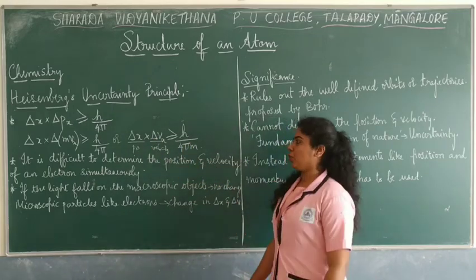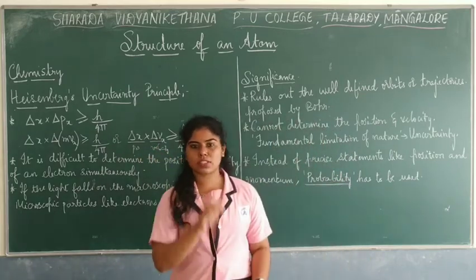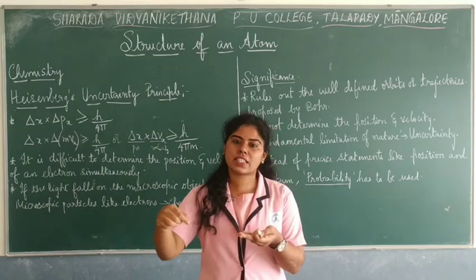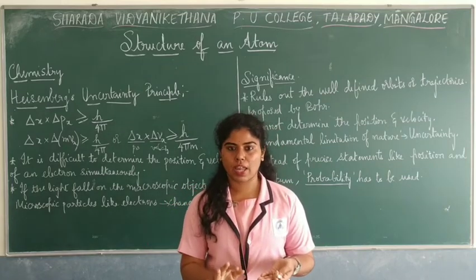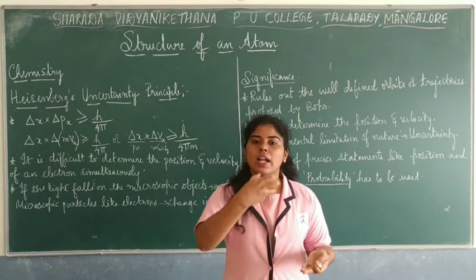Let me explain it to you. Imagine in Bohr's atomic model, the electron is moving in fixed circular orbits, the path where the electron moves, which we call discrete orbits.